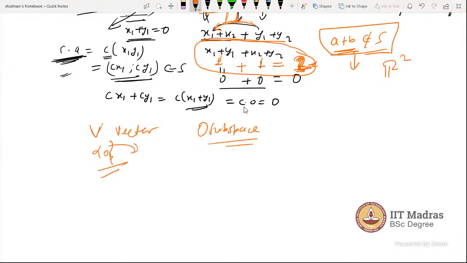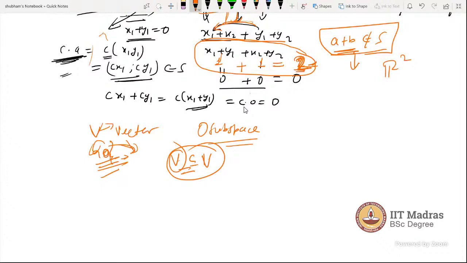If you check all three conditions for the single element zero, it will follow and form a subspace. This is called the zero subspace. And V is also a subset of V itself, right? If you check the three conditions for V itself, V will follow. That means V is also a subspace of itself.